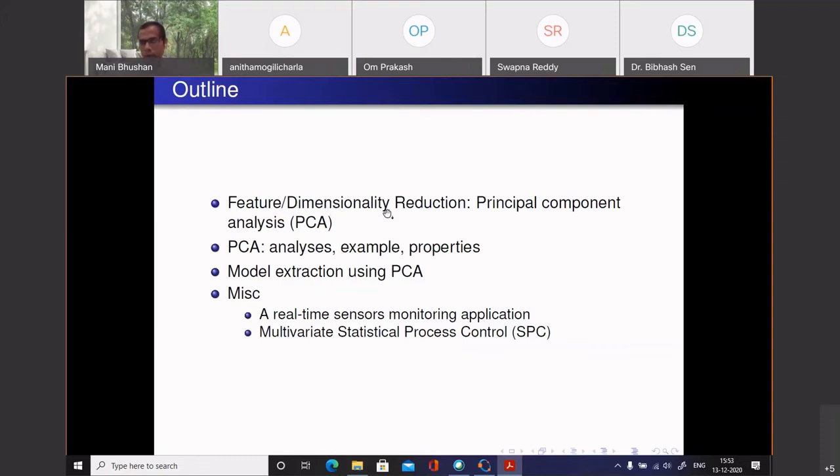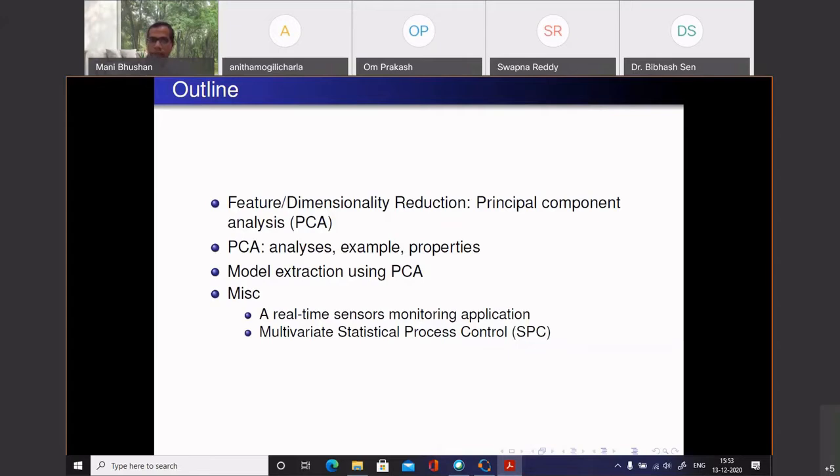It was just pointed out now that these sort of techniques which we are looking at, principal component analysis or PCA, for example, cut across domains. It is used in computer science, in engineering, even in economics. People use it in all sorts of areas. The humanities also use it for many applications.